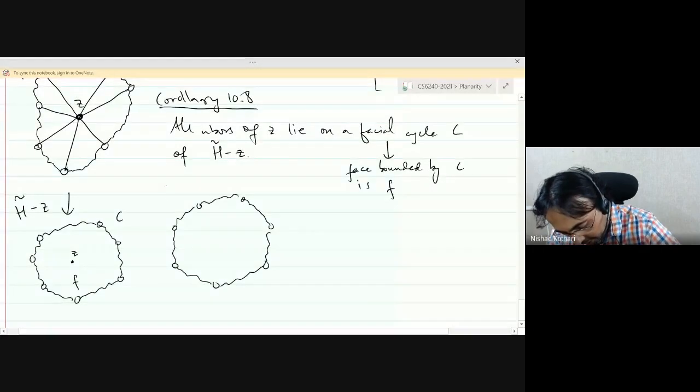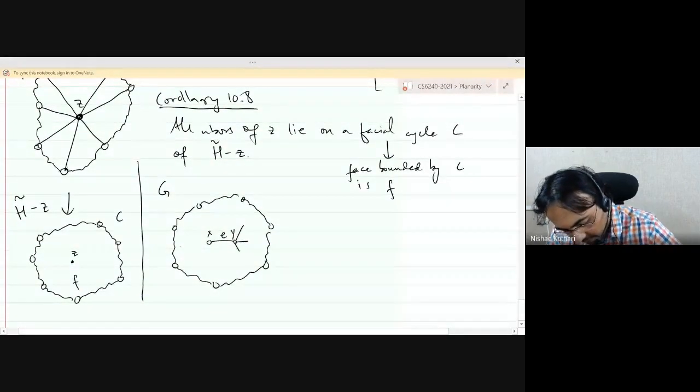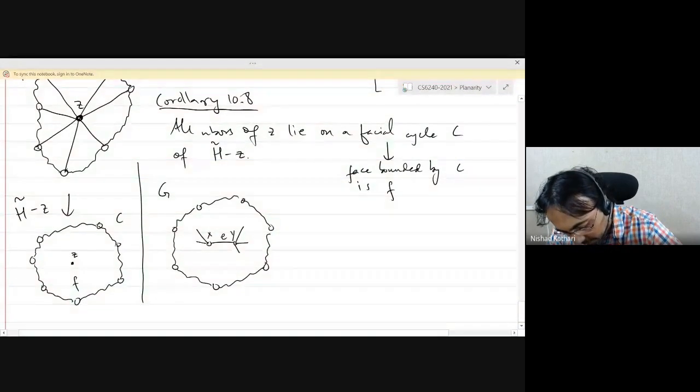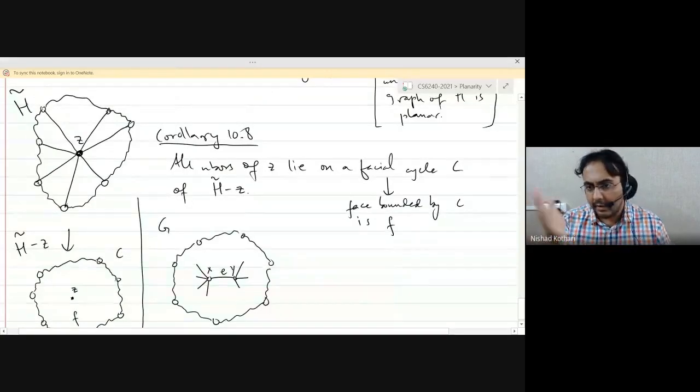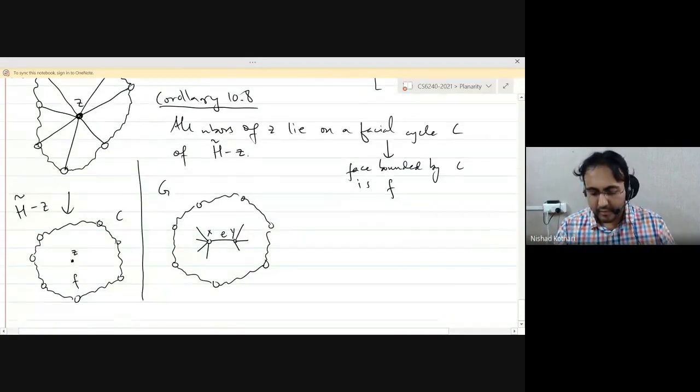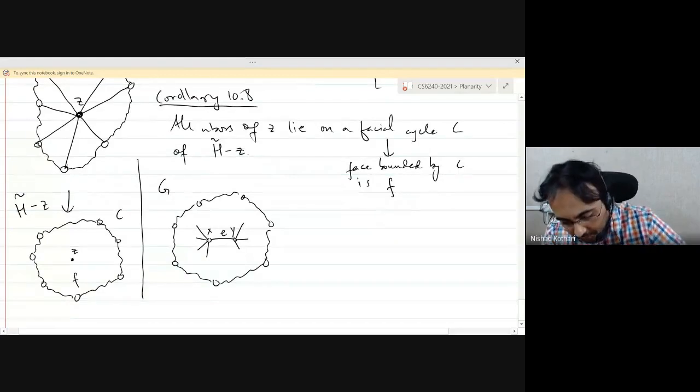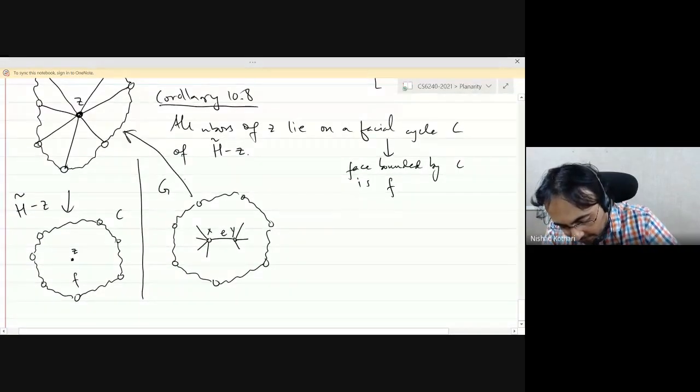So the graph G looks like this. You have the edge E, you have a vertex X, you have a vertex Y, and all the edges that are going to Z are going to one of X and Y. So if I have 7 edges, 4 of them could be going to X, 3 of them could be going to Y, right? And this is how you got the graph H, by contracting the edge E.